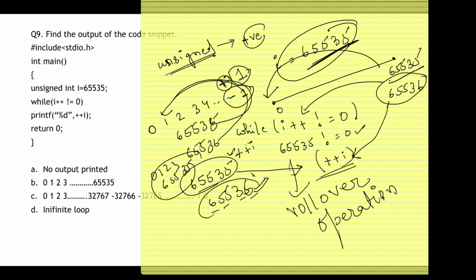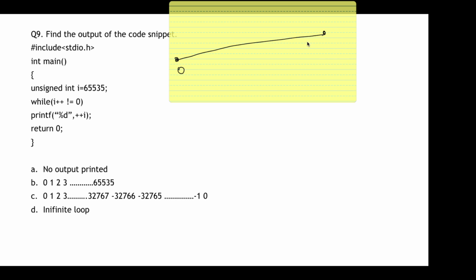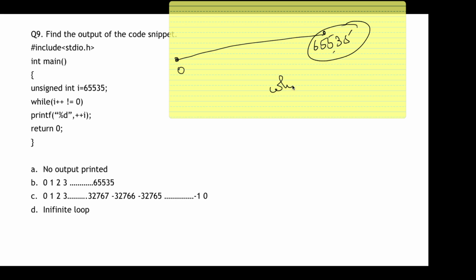Okay, I'll explain once again. In an unsigned integer, it is basically from 0 to 65535. This is the maximum. Beyond this I can't go. So now it says while I plus plus, since it's a post increment, it doesn't matter. I'm simply going to compare this number. Not equal to 0, it's true.